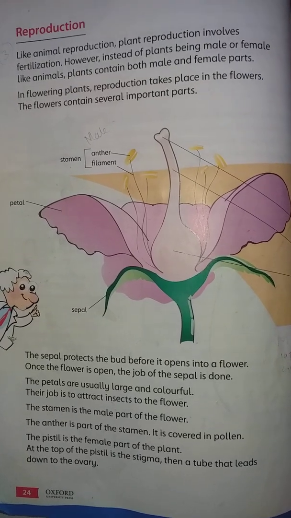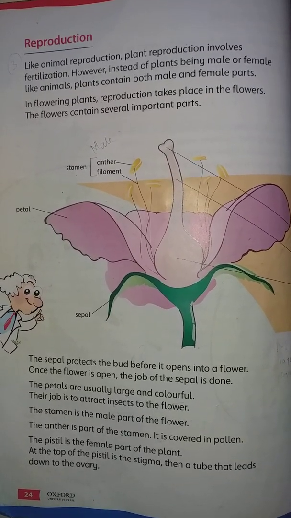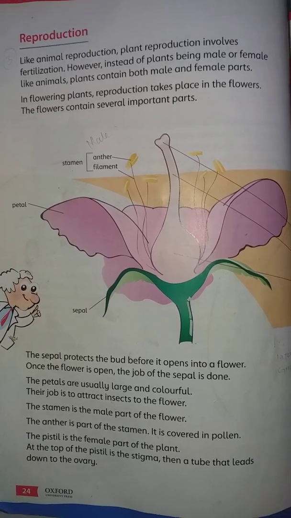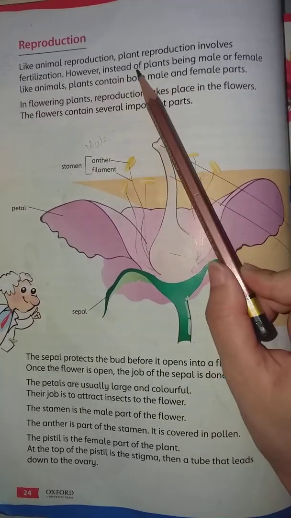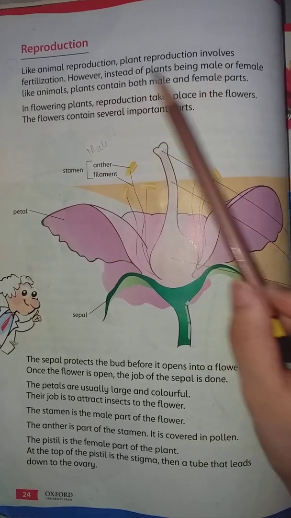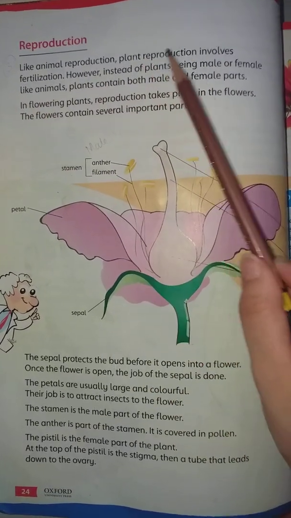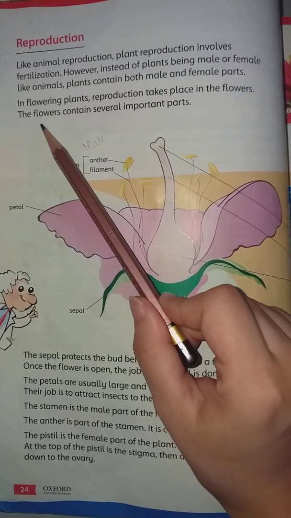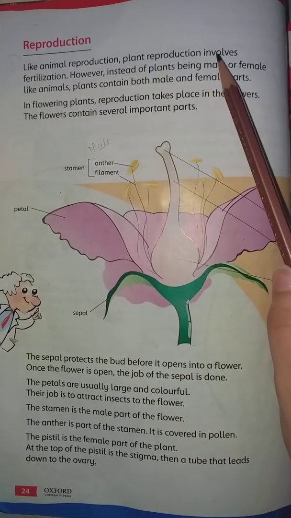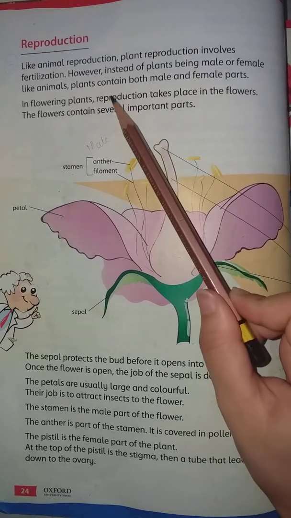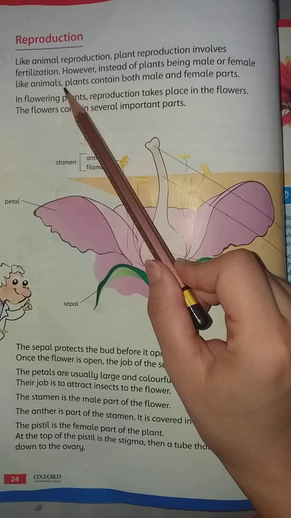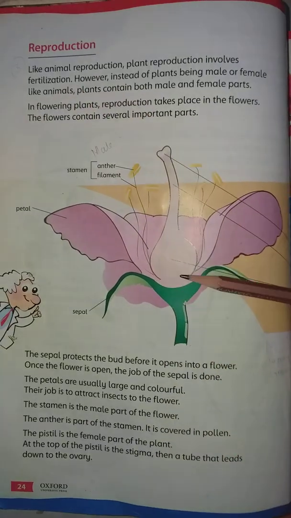Like animal reproduction, as you know, reproduction occurs in animals, right? Like animals, plants also reproduce. How? Plant reproduction involves fertilization. Now how does fertilization occur? What is this process? We are going to study it in detail further in this topic.